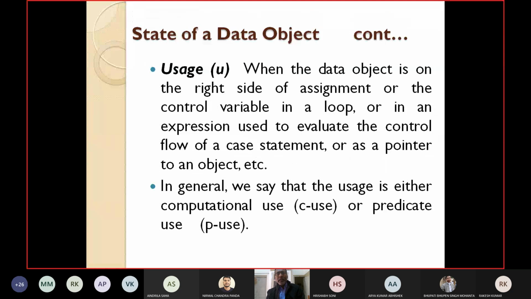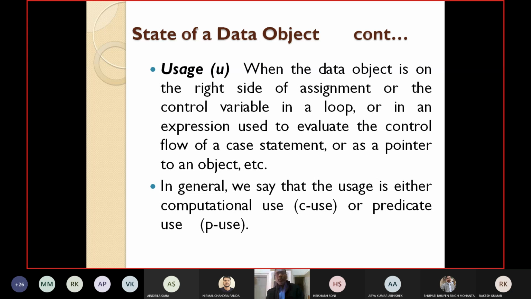Usage, already you have discussed earlier. When the data object is on the right side of the assignment, or the control variable in a loop, or in an expression which is used to evaluate the control of a case statement, or as a pointer to an object, etc. These are all usage statements. A is equal to B plus C. That means on the right hand side B and C are there. That means the data objects B and C are used here.